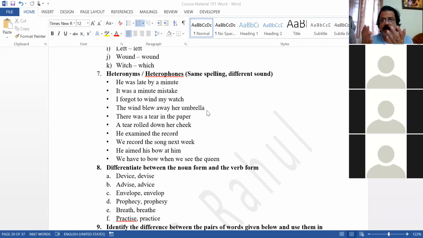A piece, there is a record there. It is a noun. Okay, a round one, or think of a lab record. He examined the physics lab record. It is a record, not record. Record means a noun. But we record the song next week. Next week we will record the song. Record here is a verb. Yeah, he aimed his bow at him.